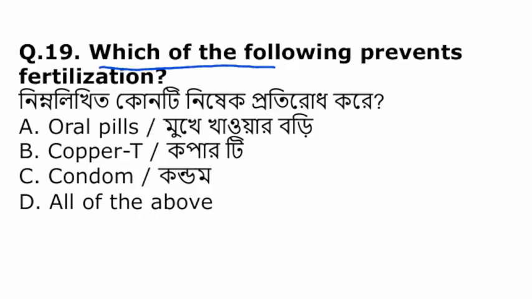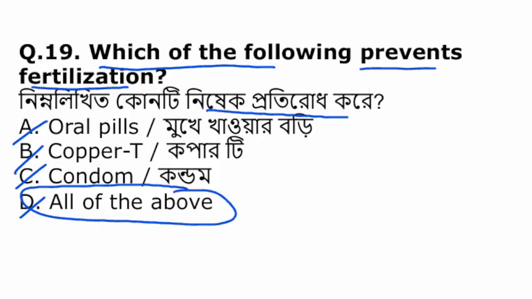Which of the following prevents fertilization? Oral pills, copper T, condom, all the above. So among them, all the above prevent fertilization.